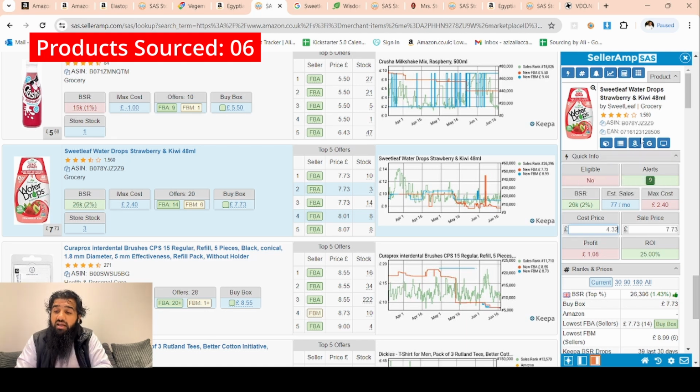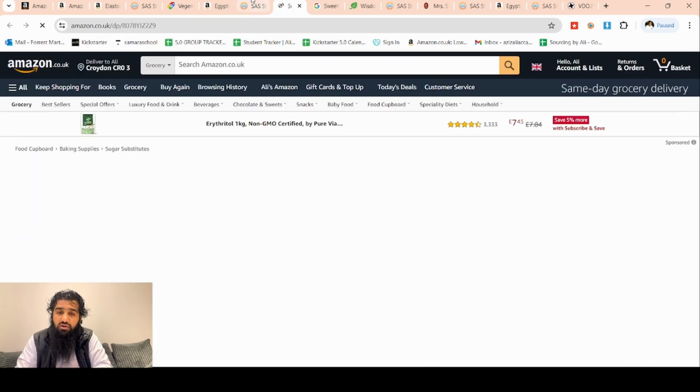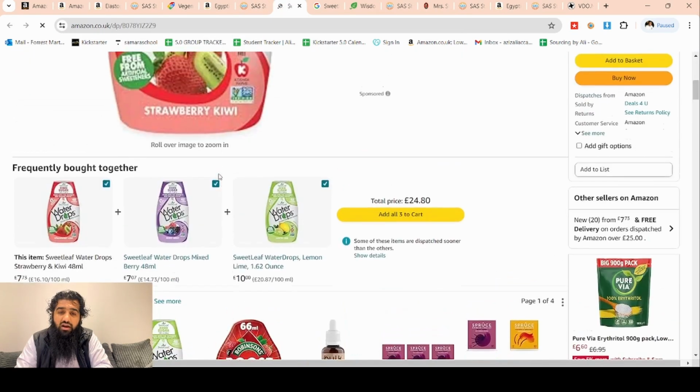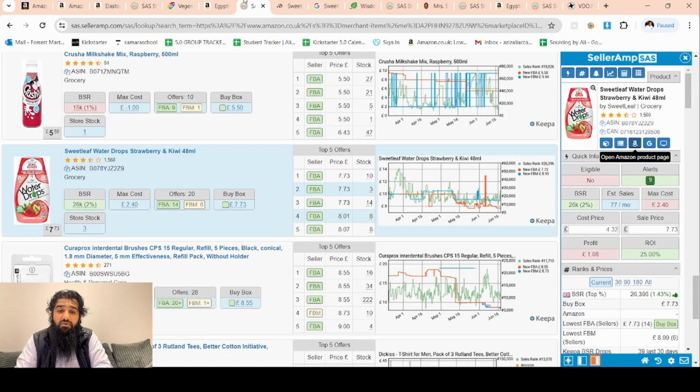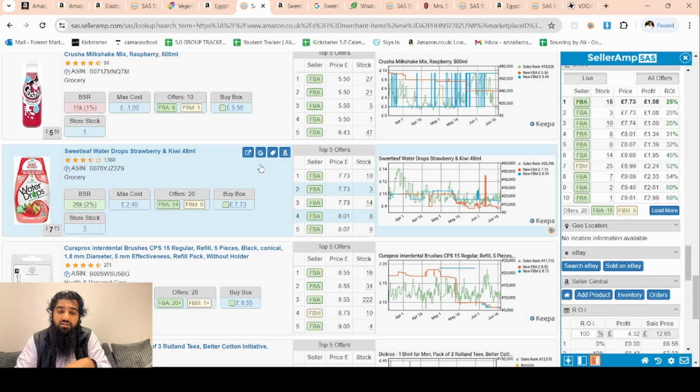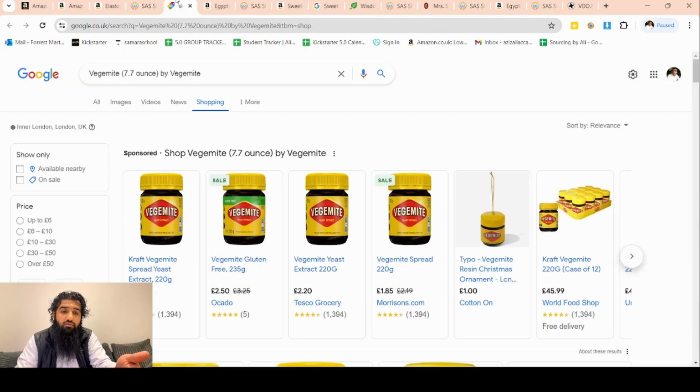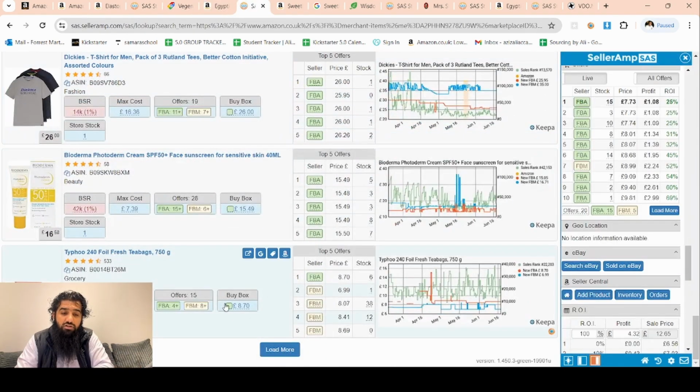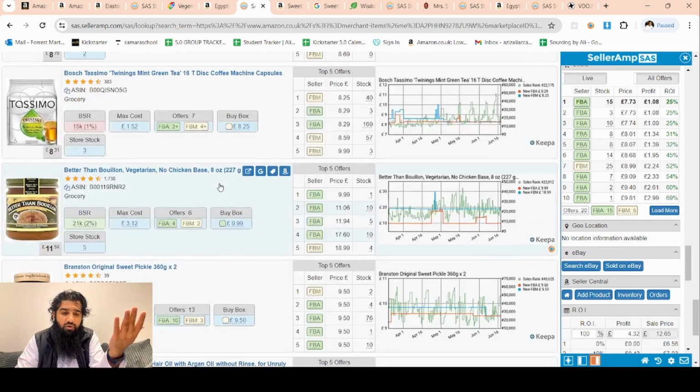77 sales a month. Again, analyze it in depth by going on Amazon's link and seeing how stable those prices are, and if this price is stable, then these sellers must be buying it from iHub. Then you can choose these sellers to source products from, just like we are sourcing from this store, just like we were sourcing from the previous store. We haven't even finished one store and we have already found our sixth product, or however many products.